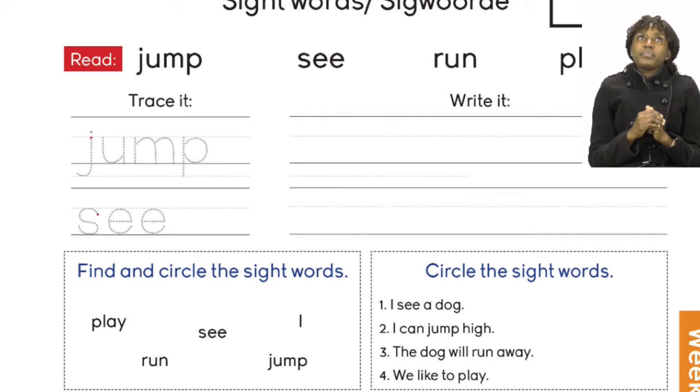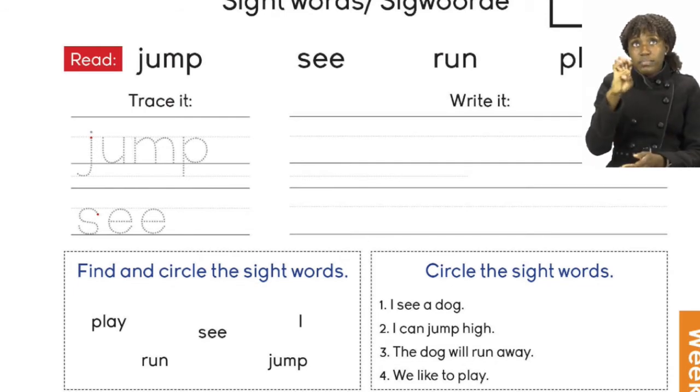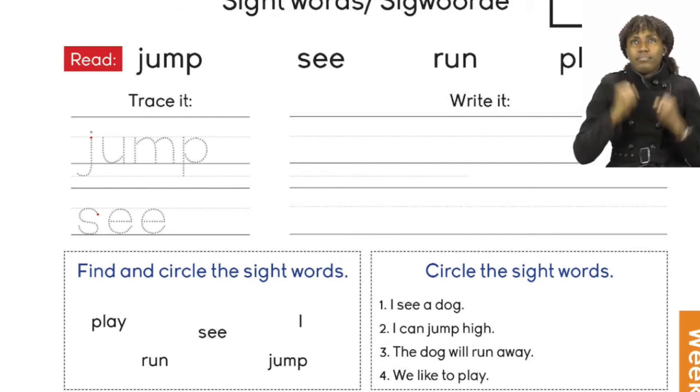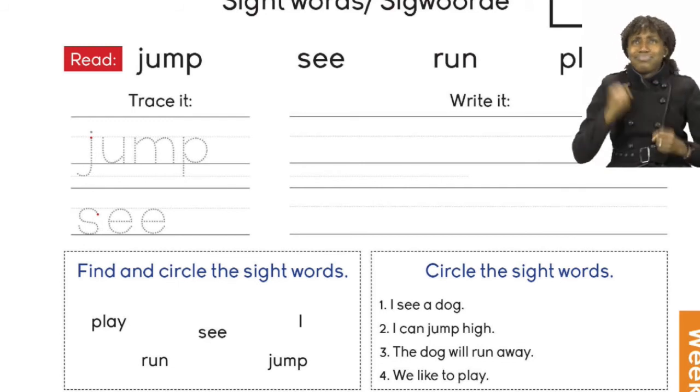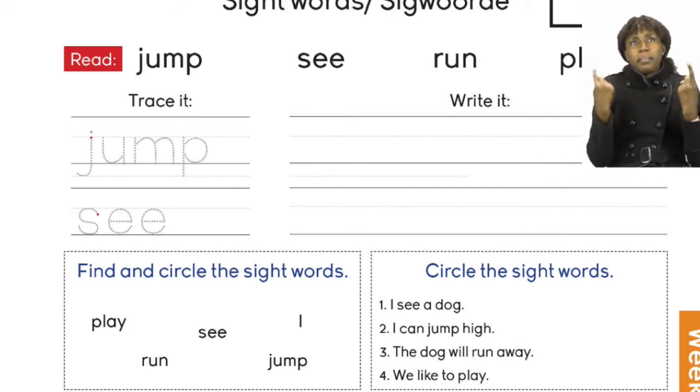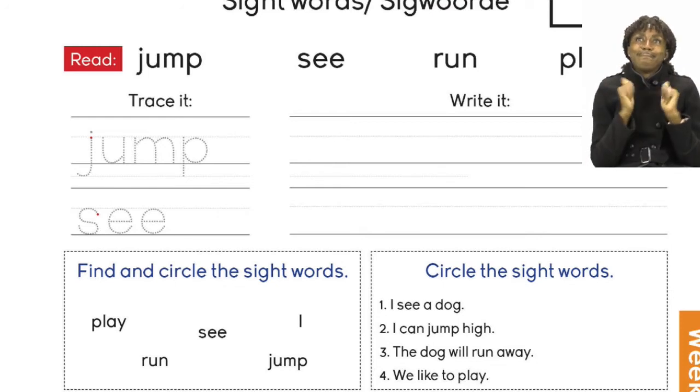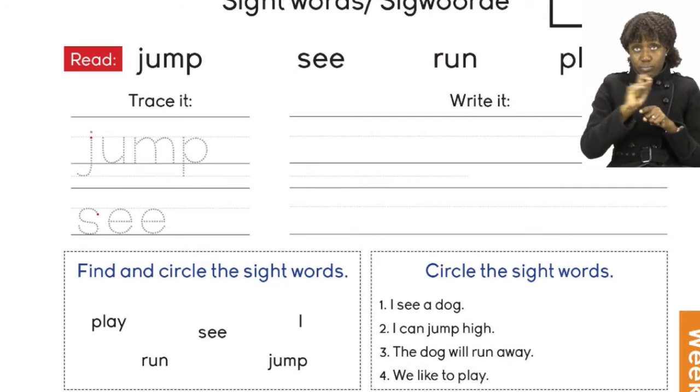Let's start by reading our sight words. We have the words jump, see, run, play. Well done. Let's read them again. Jump, see, run, play. Good job. So the first thing after reading is to trace each and every word.